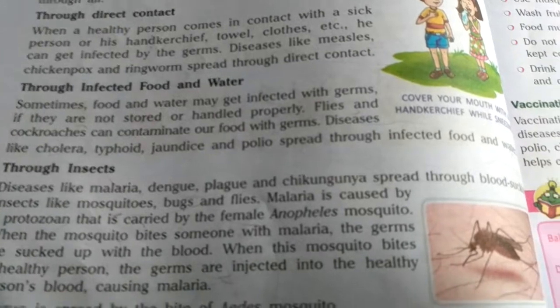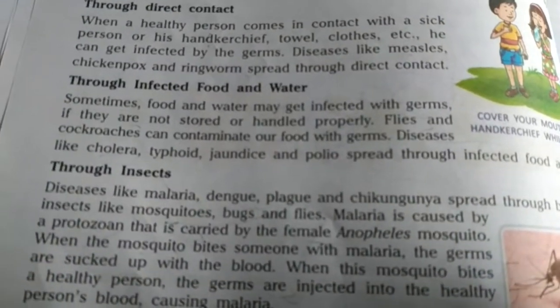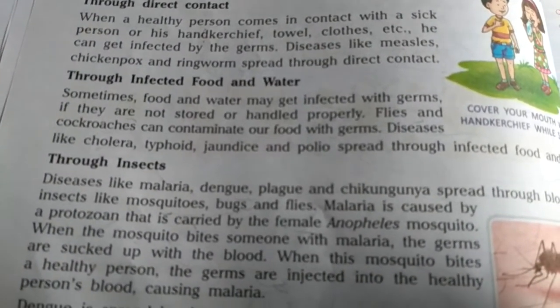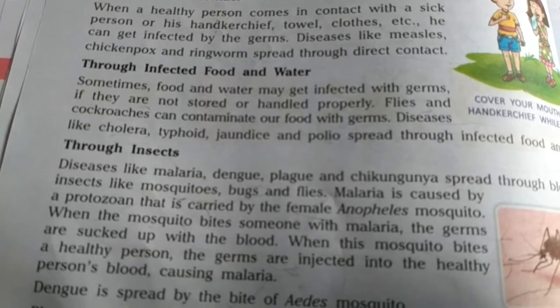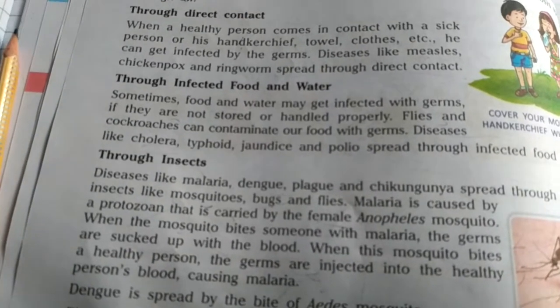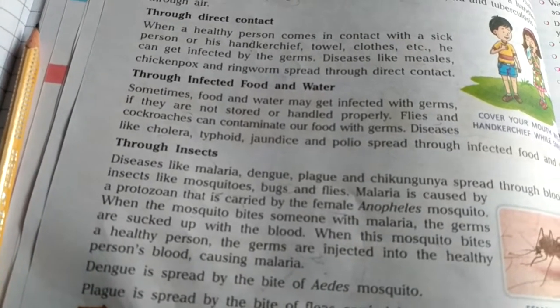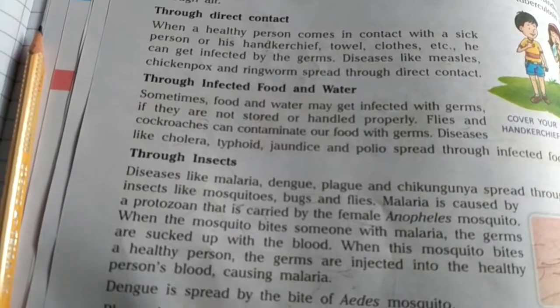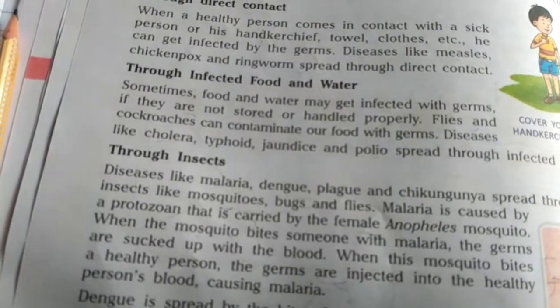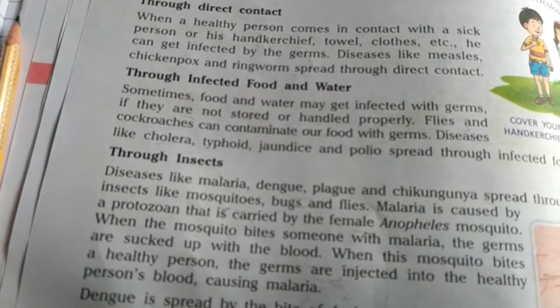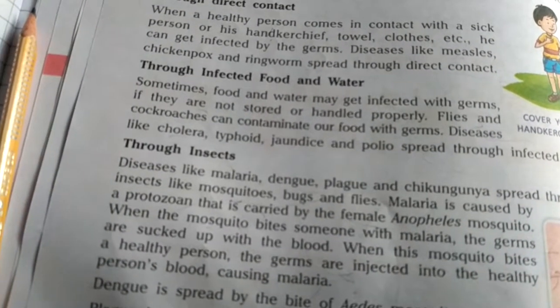If the female Anopheles mosquito bites that diseased person, it sucks up the blood from that person's body. And now, if that Anopheles mosquito bites another healthy person, it also sucks up blood from that healthy person's body.